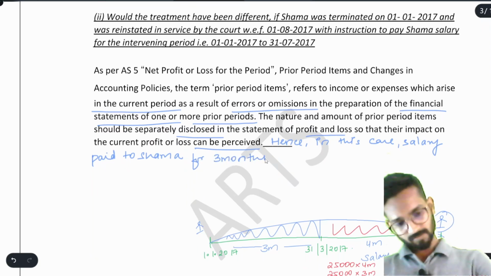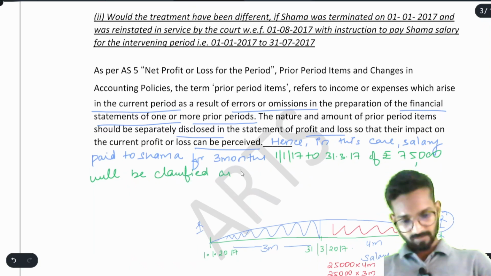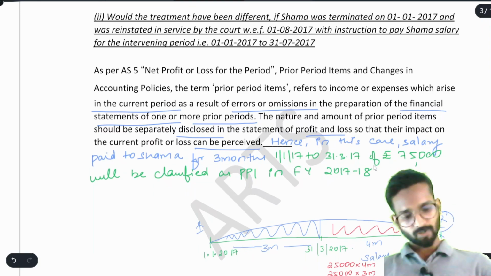Which 3 months? 3 months of 1st January 17 to 31st March 17 of rupees 75,000 will be classified as prior period item in which year? In FY 2017-18. See, 2017 already gone.